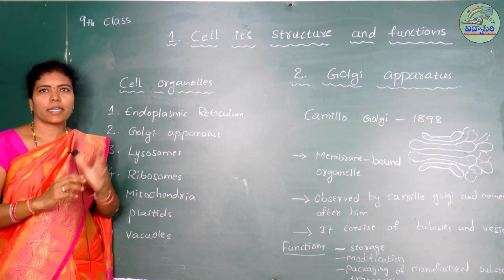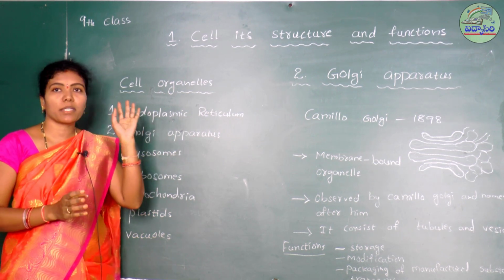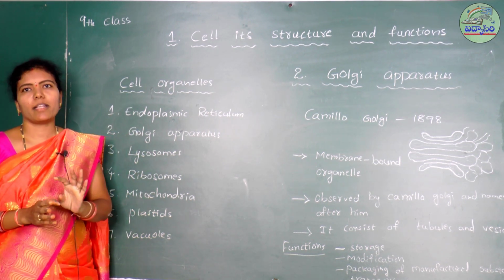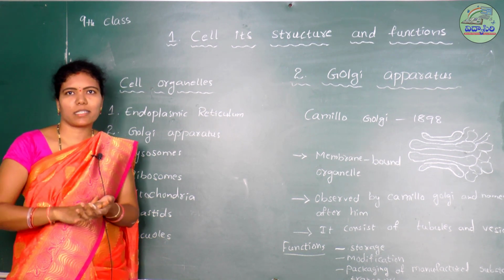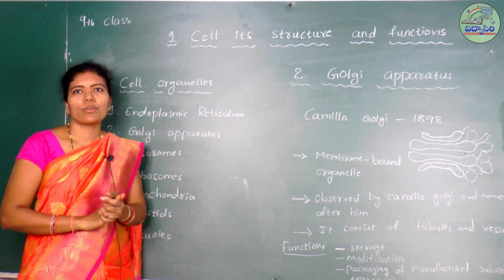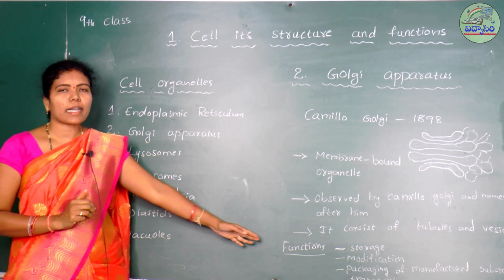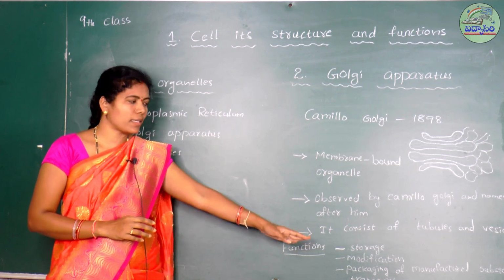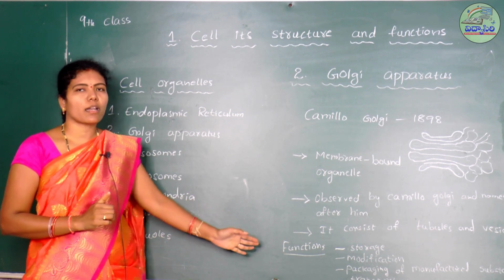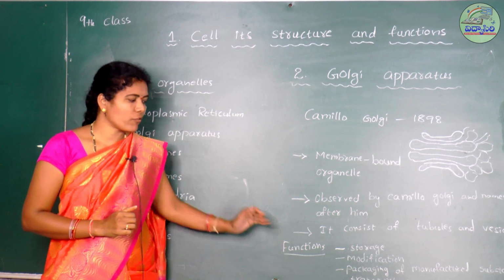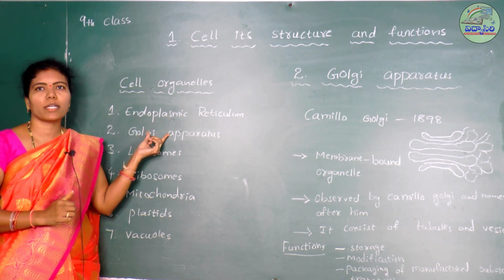The Golgi apparatus receives these manufactured materials and stores them, and sometimes it alters the materials also, and then packages them, and it gives a mark for the destination. So where the materials have to go, within the cell or outside of the cell. And then next it transports or secretes the manufactured materials, proteins and other substances, within the cell or outside of the cell. So these are the main functions of the endoplasmic reticulum and Golgi apparatus. These are very, very important in the cell.